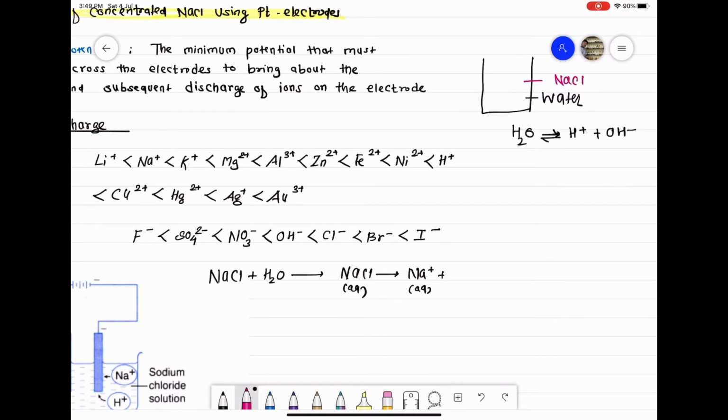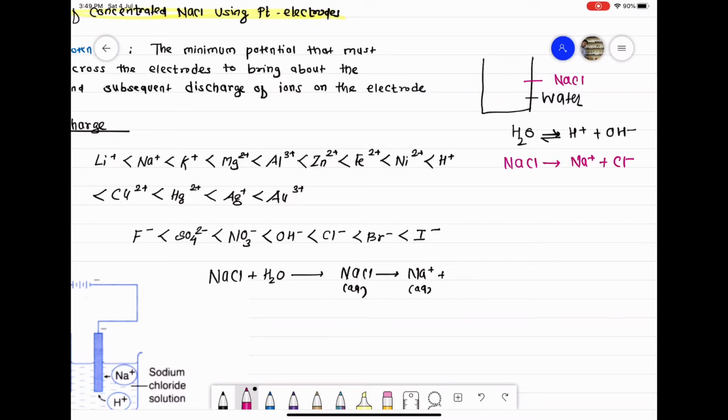So sodium chloride dissolves in water and dissociates, and NaCl when dissociated in water forms Na plus ions, that is cations, and chloride ions, that is Cl minus ions. So NaCl dissociates completely into a large number of cations and anions. It is a strong electrolyte.